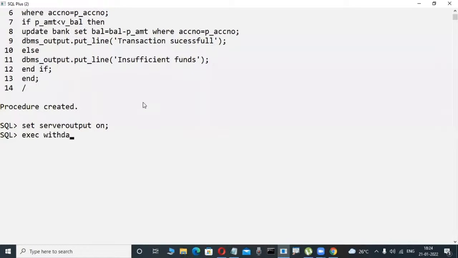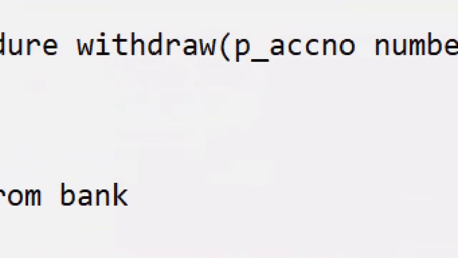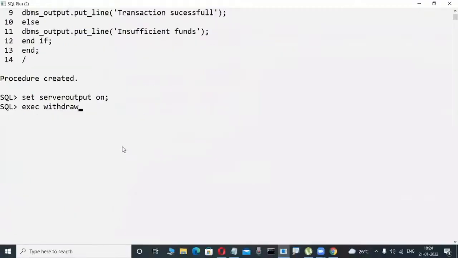I'm calling this procedure, withdraw. You don't have an idea of all these things yet, just observe here. Withdraw is there or not? That is the name of my program. Okay, fine. Here I'm passing my account number 1001, and I try to withdraw 9,000 rupees, for example.